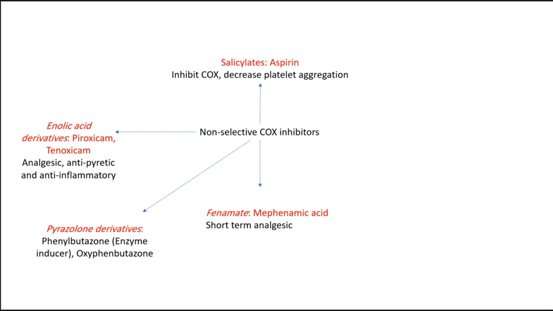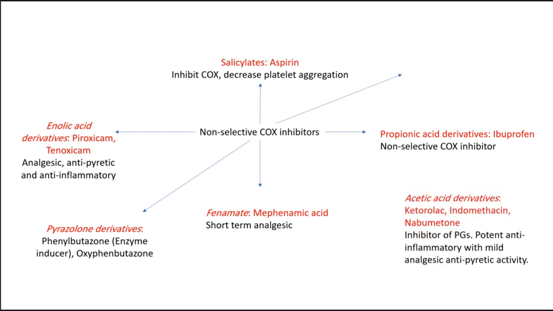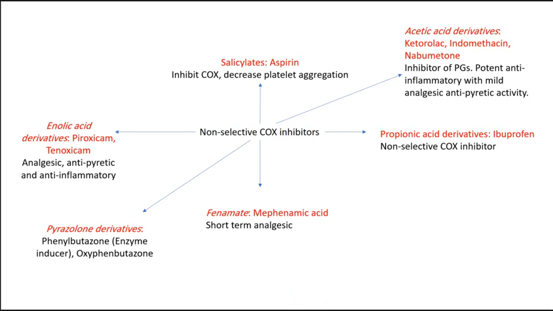We have fenamates, mefenamic acid, a short-term analgesic. We have propionic acid derivatives, that is ibuprofen, a non-selective COX inhibitor, and acetic acid derivatives, ketorolac, an inhibitor of prostaglandins, a potent anti-inflammatory with mild analgesic and antipyretic activity.